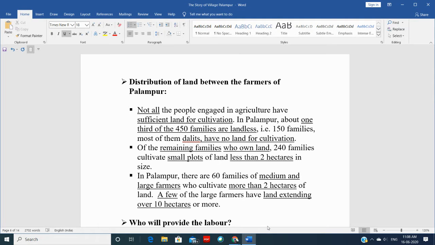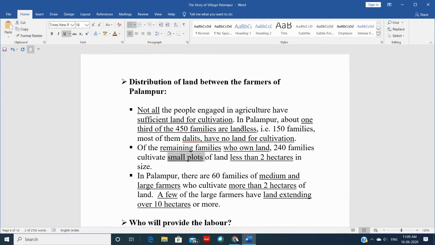For example, almost 1/3 of 450 families are landless. Can you imagine? Almost 1/3 of the 450 families are landless. Means 150 families, most of them Dalits, don't have land for cultivation. So now, because they don't have land for cultivation, naturally they will work something else. Of the remaining families who own land, 240 families cultivate small plots of land that is less than 2 hectares.